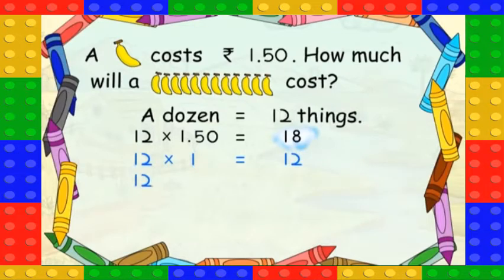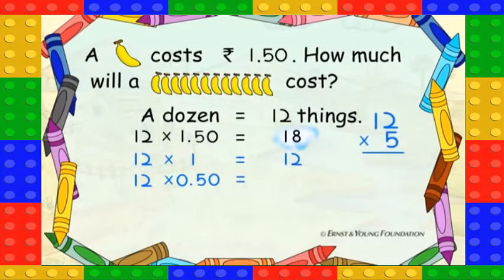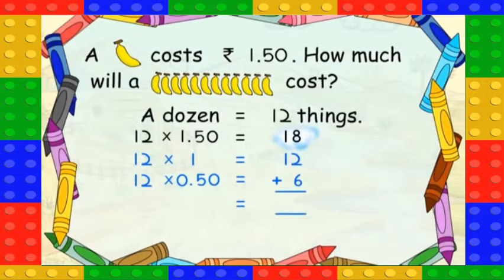Then 12 into 0.50, which is 6. Now 12 plus 6 is equal to 18.